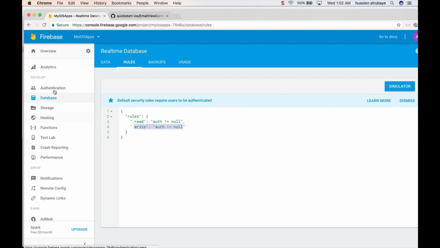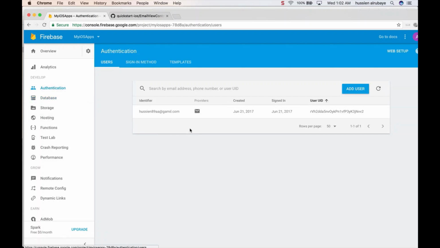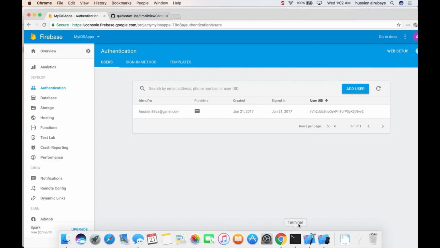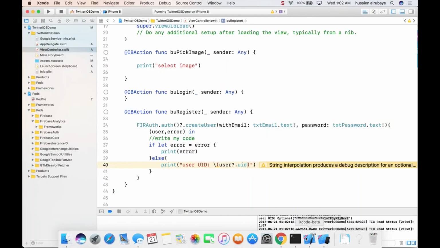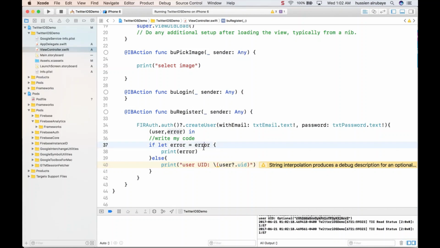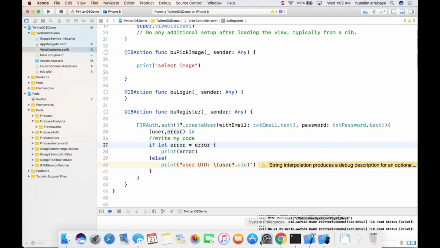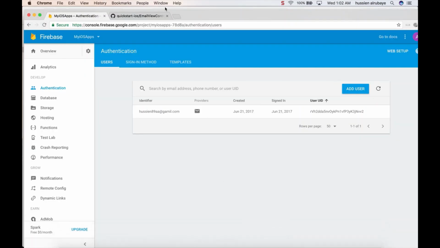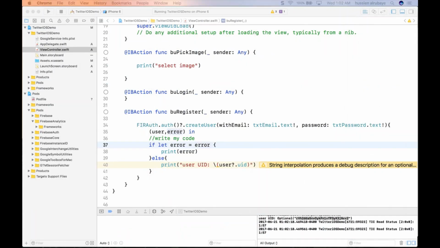So now we could use other things, but before we do, we still have more things to do for login and other things. So this is just the part for the register. Maybe the user wants to log in. That means this is not a new user. The user already has the application. He just wants to log in. He doesn't want to register. So how does he log in?